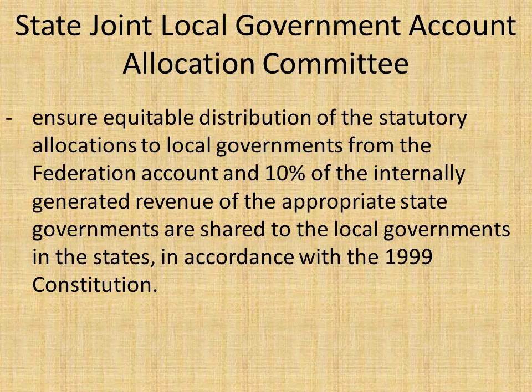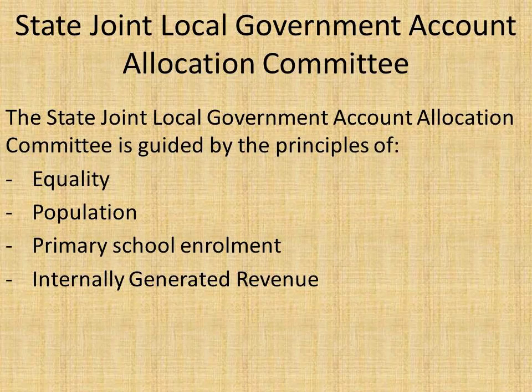The State Joint Local Government Account Allocation Committee is guided by some principles, including the principles of equality, population, primary school enrollment, and internally generated revenue.